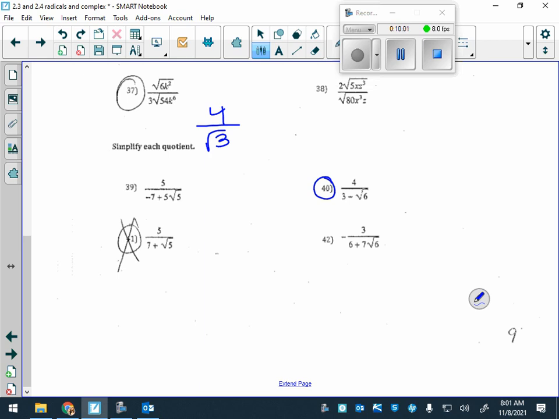Okay, the difference here is we have a subtraction sign, so we have an expression in the denominator. In order to get rid of it, we have to multiply by something called the conjugate. When we multiply by the conjugate, you're going to see what happens.